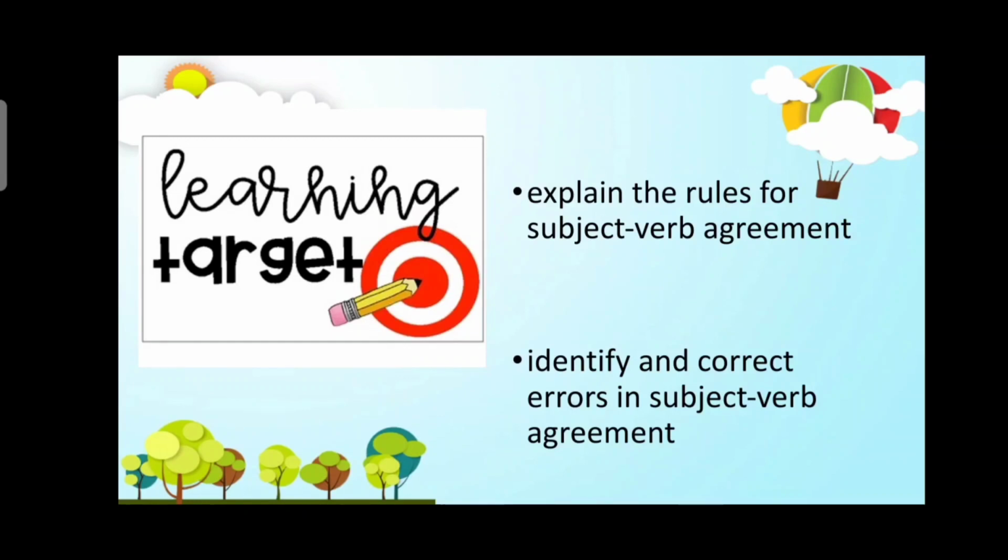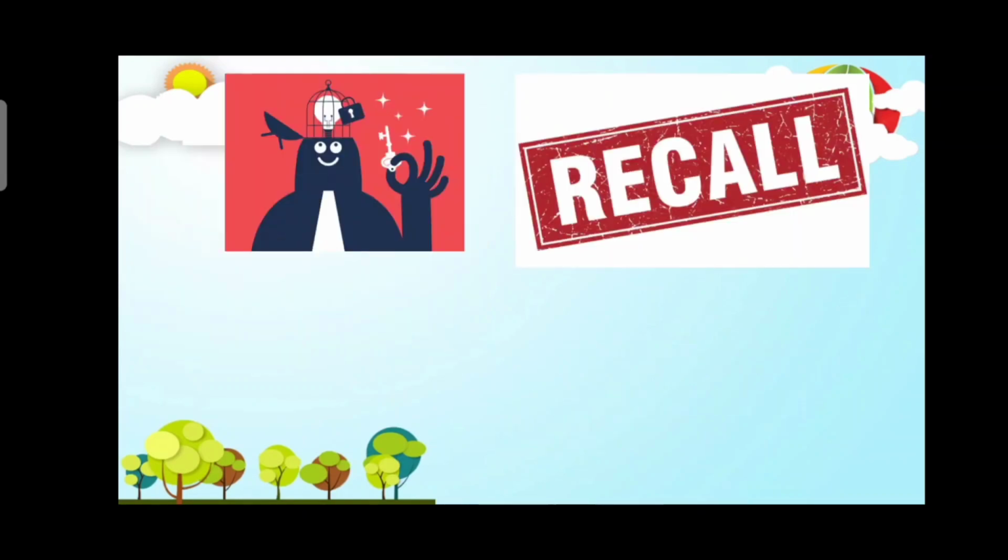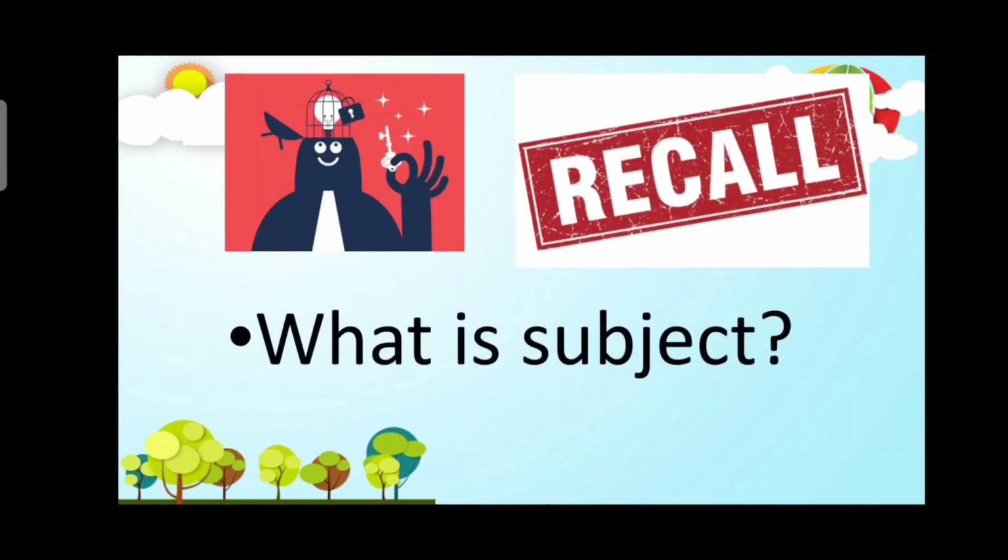But before we proceed to these two subject and verb agreement rules, let's have a simple recall. First, we ask what is subject. Of course, it is important that we know the topic of the sentence, or the subject of the sentence.